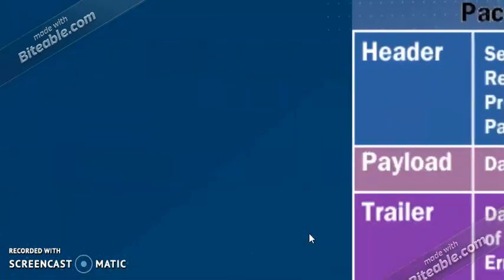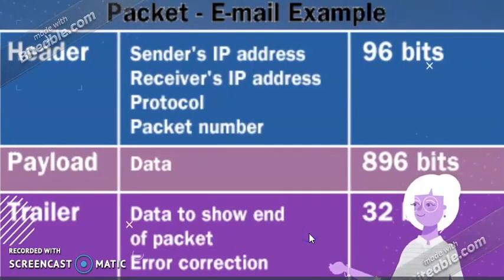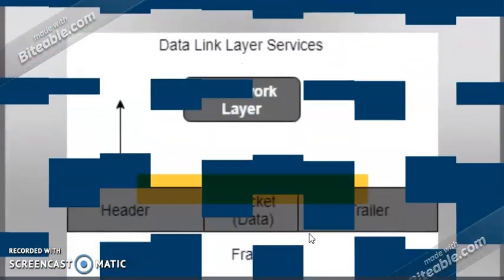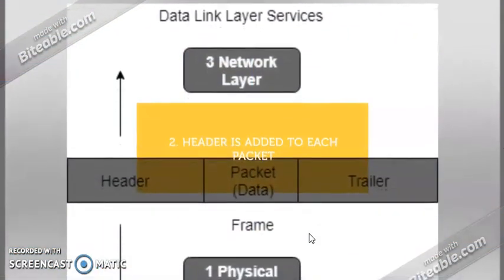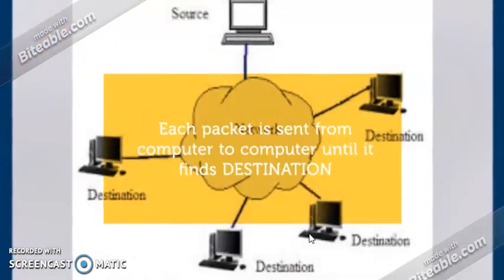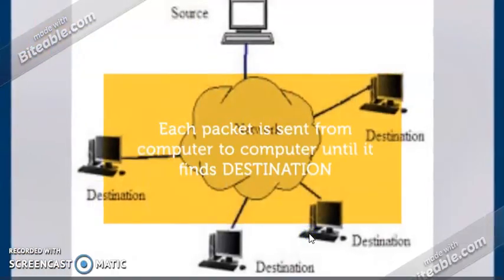In the first step, the data is broken up into same-sized pieces called packets. A header is added to each packet explaining where the data has come from, where it should end up, and where it fits in with the rest of the packets. Each packet is sent from computer to computer until it finds its destination. Each computer on the way decides where next to send the packet. All packets may not take the same route.